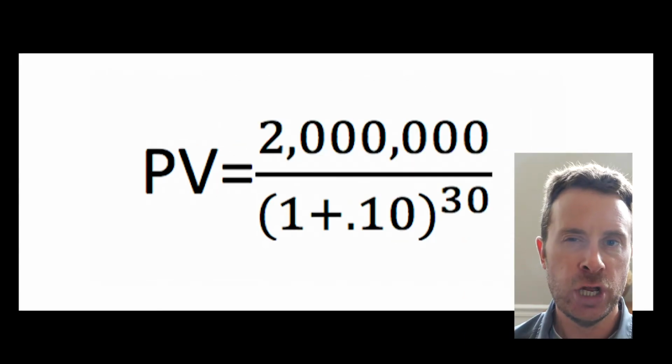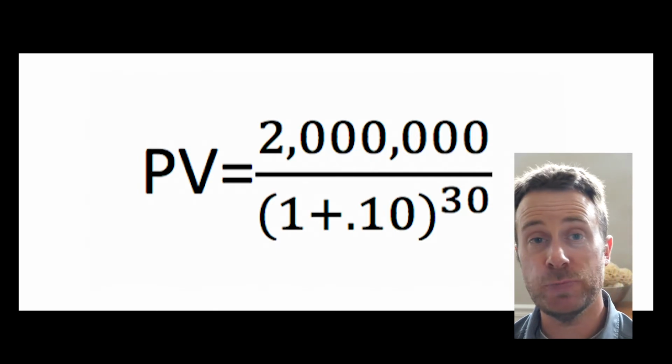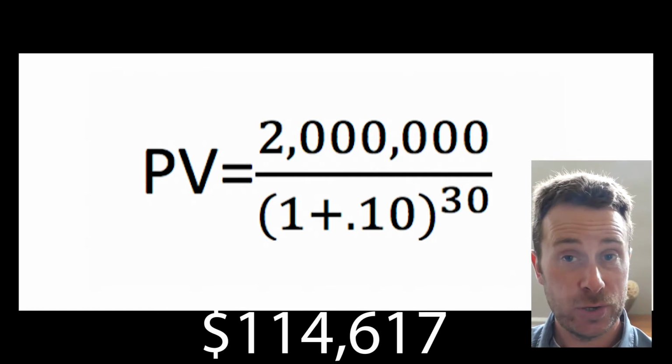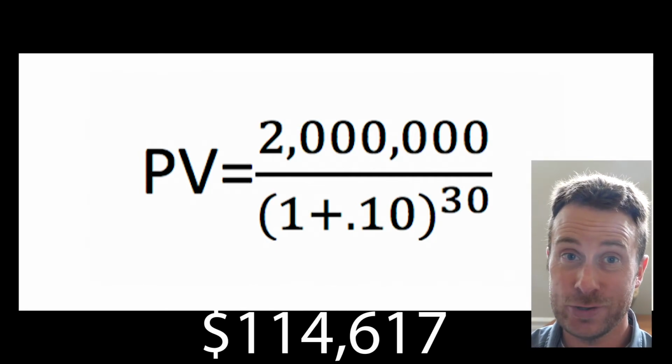Now, in this calculation, the present value, PV, turns out to be $114,617. Seriously, just $114,617. Over a period of 30 years with no additional contributions, that amount would turn into $2 million due to, you guessed it, the beauty of compound interest. Okay, this is the kind of math I can get behind. The dream of retiring a millionaire is within everyone's grasp when you consider that over time, money makes money, which then makes money.